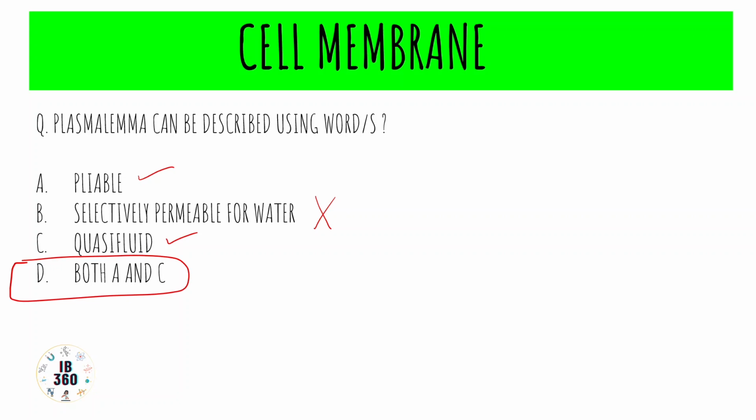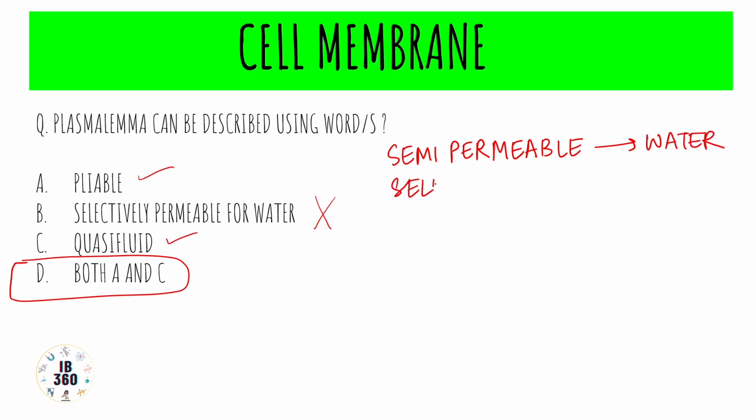Because the cell membrane is not selectively permeable for water, rather it is semi-permeable for water. And there is a significant difference between the words selectively permeable and semi-permeable. Semi-permeable for water and selectively permeable for solutes.